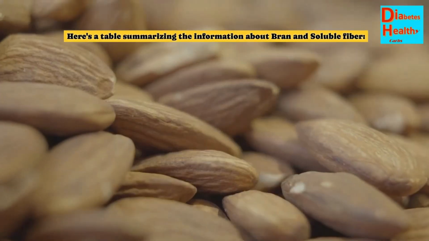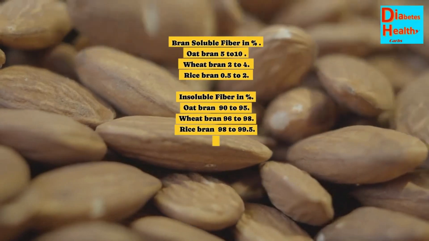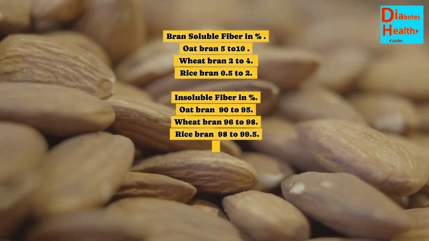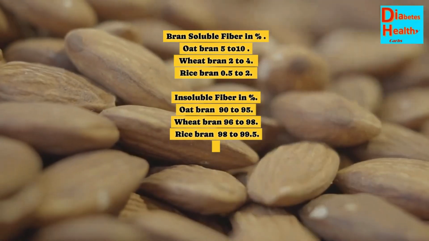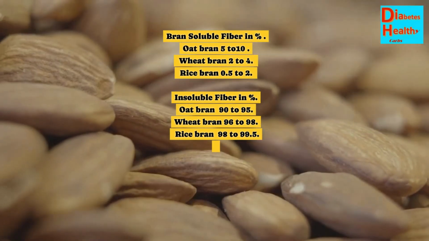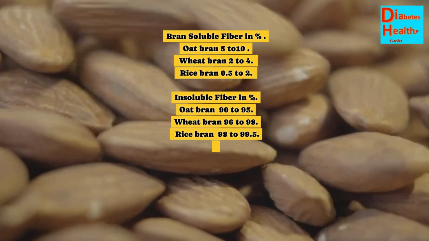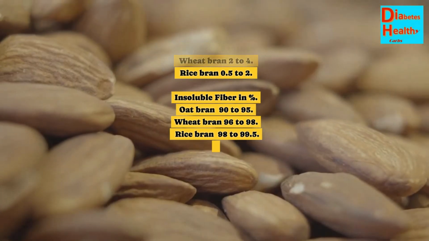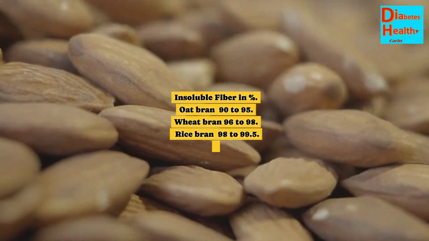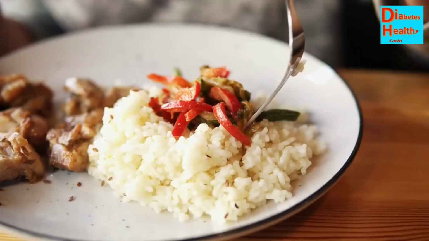Here's a table summarizing the information about bran and soluble fiber. Bran, soluble fiber in percent: oat bran 5 to 10, wheat bran 2 to 4, rice bran 0.5 to 2. Insoluble fiber in percent: oat bran 90 to 95, wheat bran 96 to 98, rice bran 98 to 99.5.